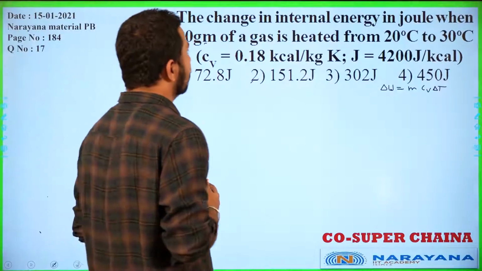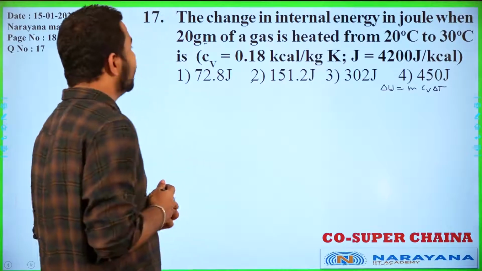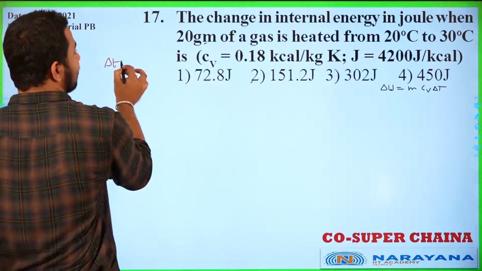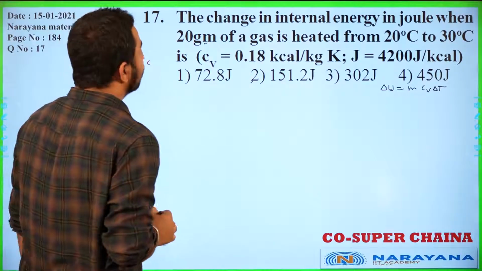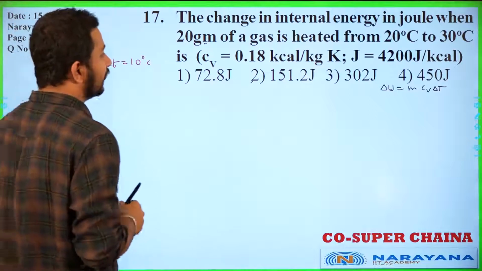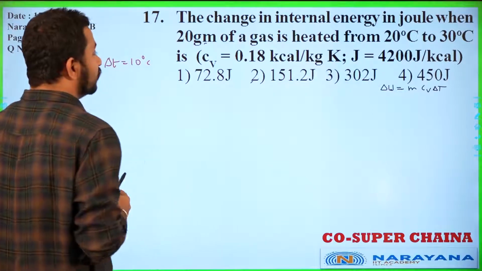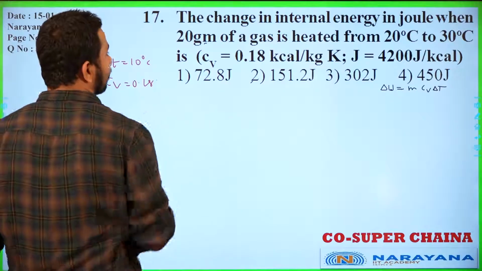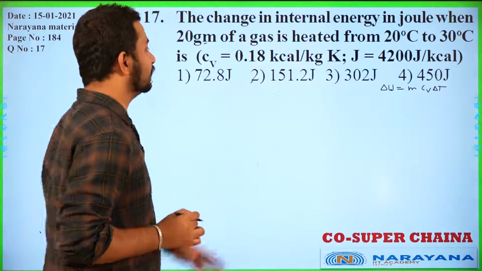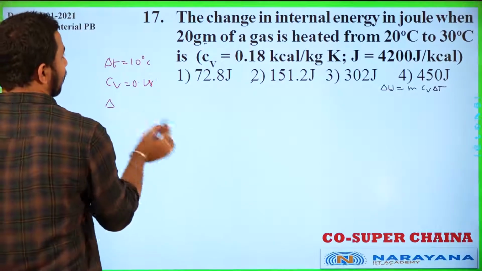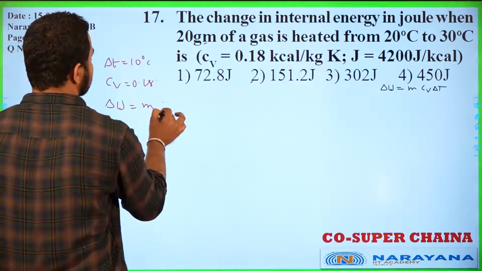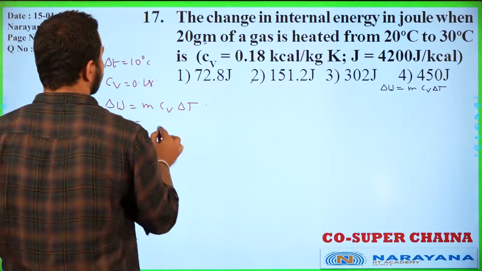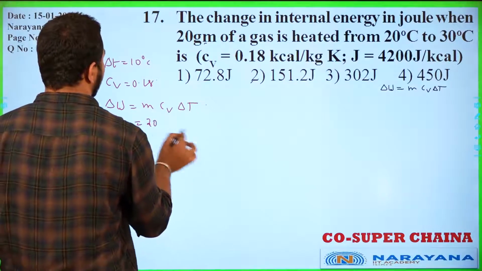The change in the internal energy in joule when 20 gram of gas is heated from 20 degrees Celsius to this. So here delta T is given as 10 degrees. Now if you see here, Cv value is given to us as 0.18 kilocalorie. We need the answer in joule. Okay, so we can calculate delta U equals m Cv delta T. Just substitute here 20 gram, converted to kg.